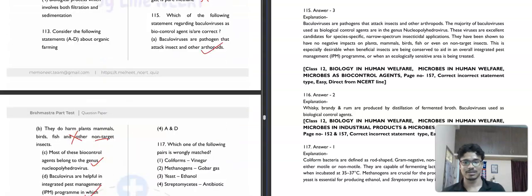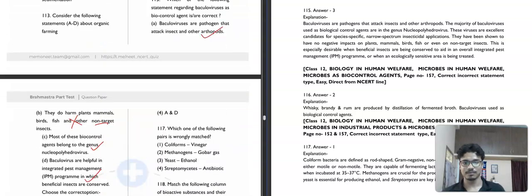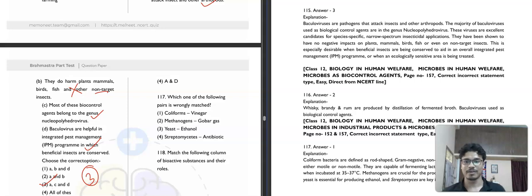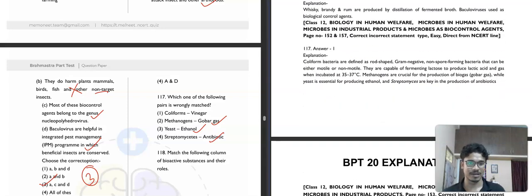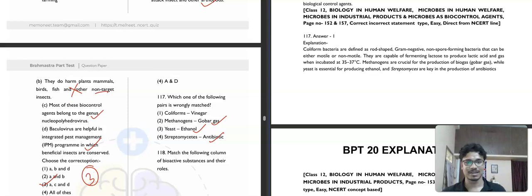Then question number 170. It is saying that which of the following pairs is wrongly matched? Coliform, vinegar; methanogen, gobar gas; yeast, alcohol; Streptomyces, antibiotics. So, coliform bacteria are rod-shaped, gram-negative, non-spore forming bacteria, that can be either motile or non-motile. They are capable of fermenting lactose to produce lactic acid and gas when incubated at 35 to 37 degree temperature. This is not correct.